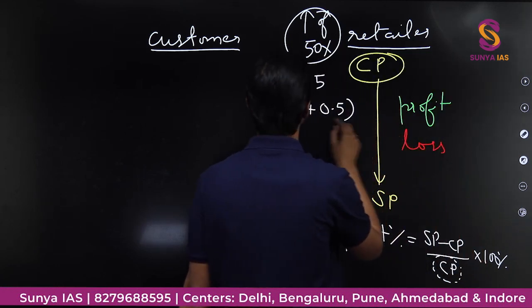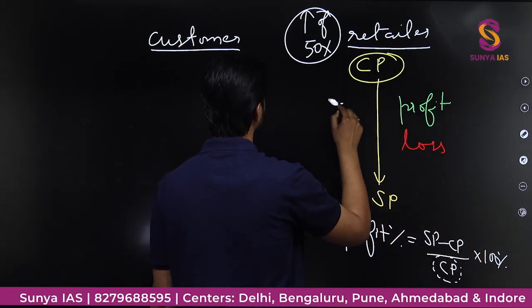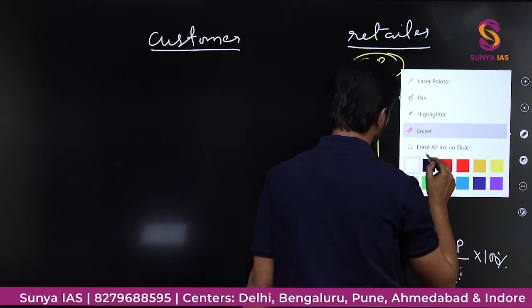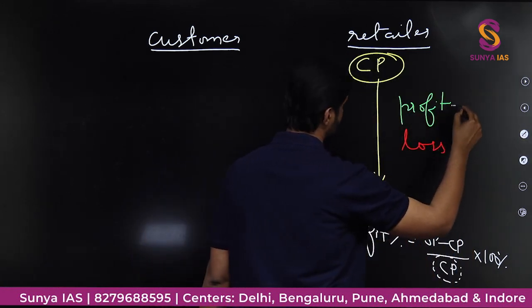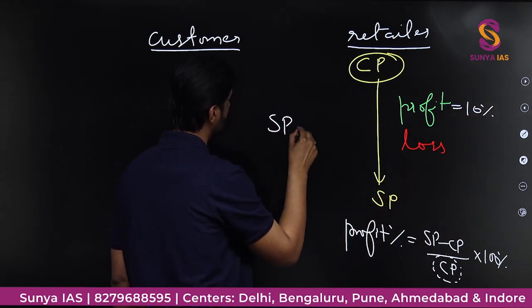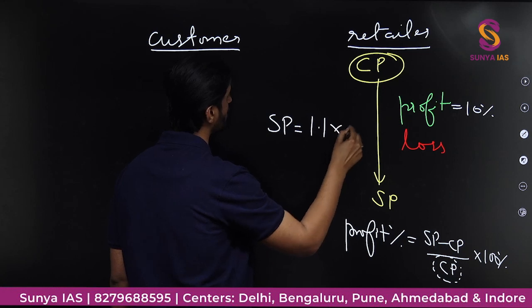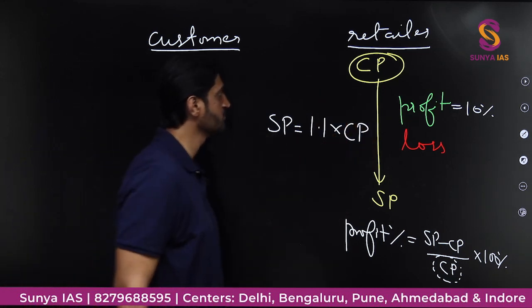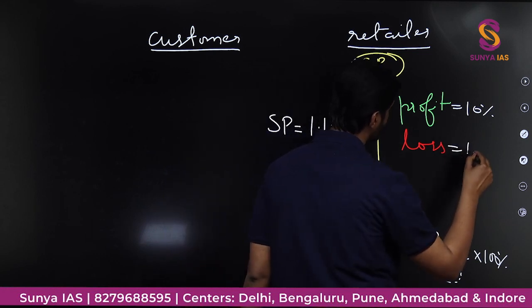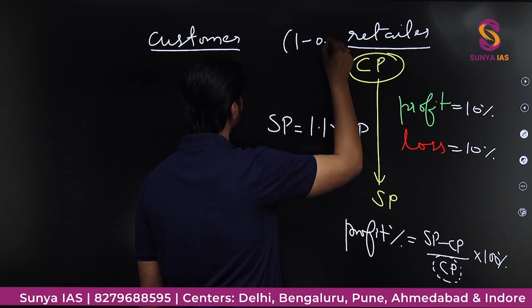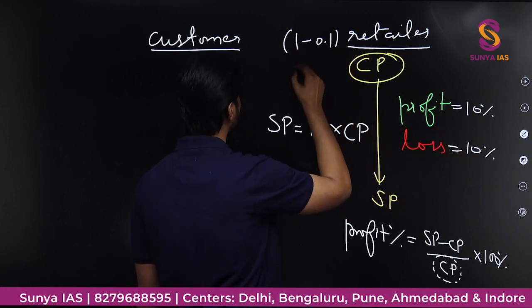So suppose there is a profit of, let's say, 10%, then you can write selling price is 1.1 times the cost price. And also if there is a loss of 10%, it would be what? 1 minus 0.1. So 10% can be written as 0.1, as you know.